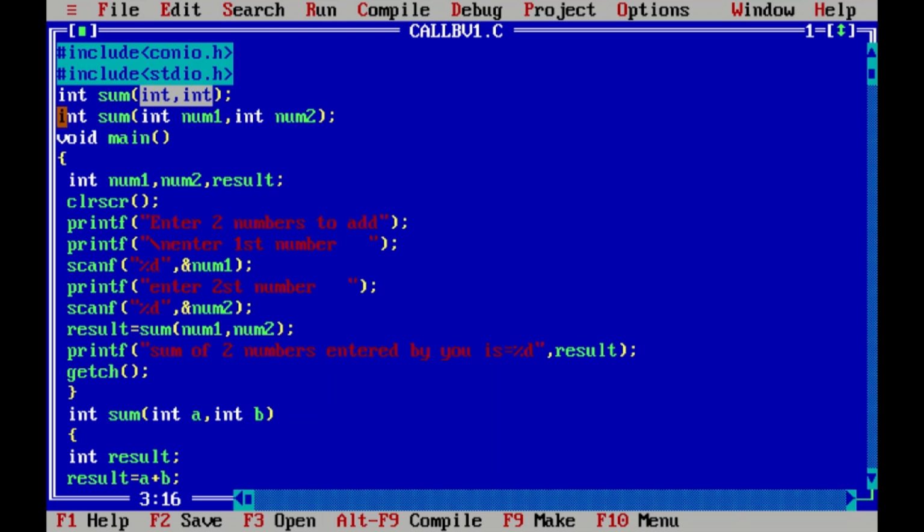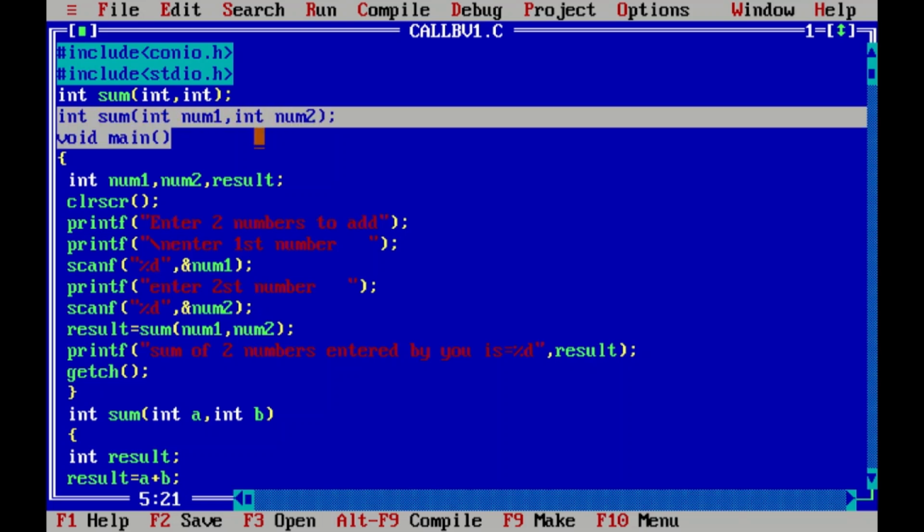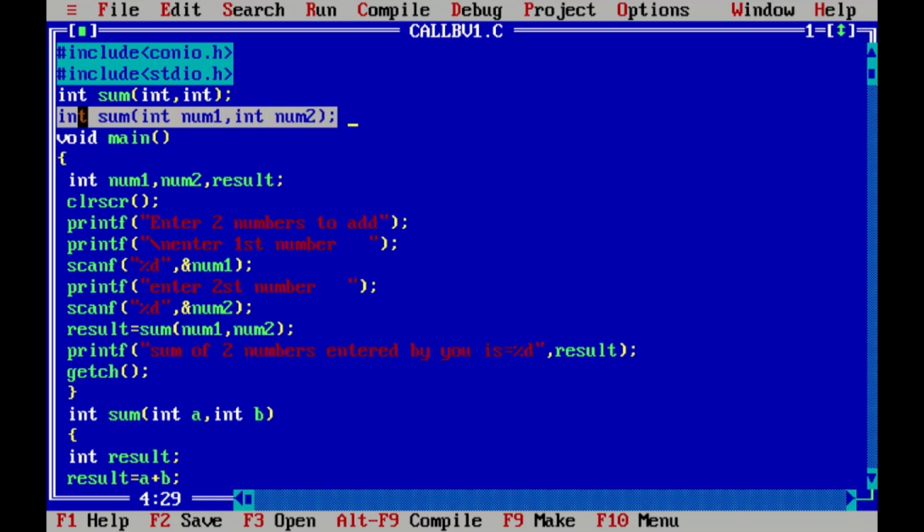You can pre-declare the same function like this also. Int return type, name is sum. You can write data type with variable name also while pre-declaring. So what I have done, int num1 comma int num2. So these are the two integer parameters that will go at the time of function call.